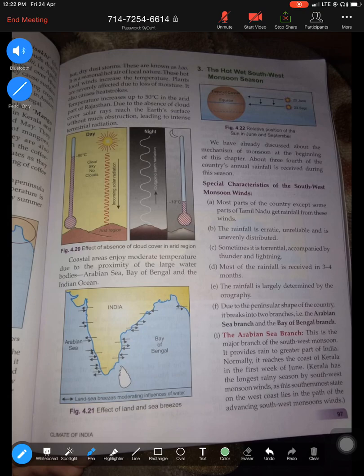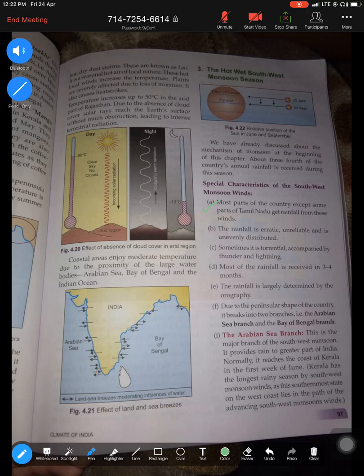So let us understand the different characteristics of this monsoon. So here are a few characteristics given here. You might be asked in your boards two characteristics of southwest monsoon, features of southwest monsoon. So let us go through each feature in detail. The first is that most parts of India receive rainfall from this branch.